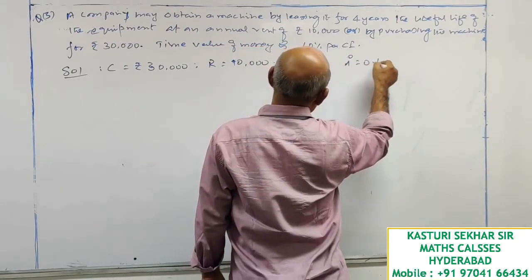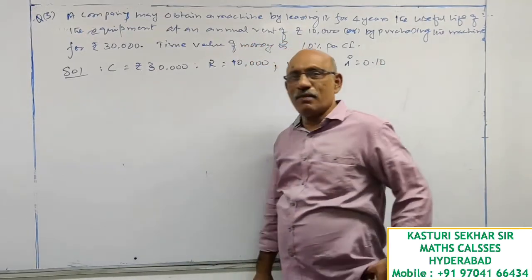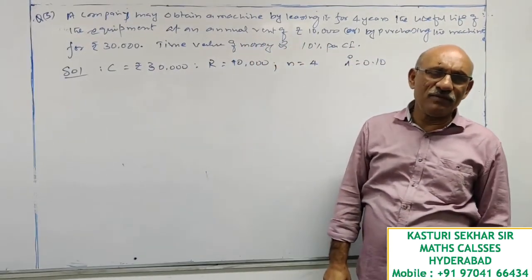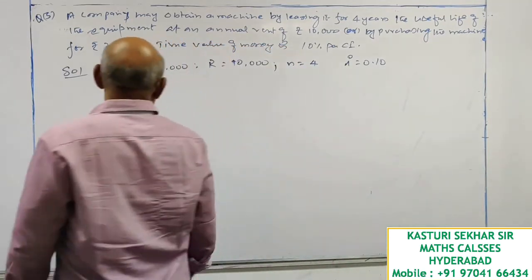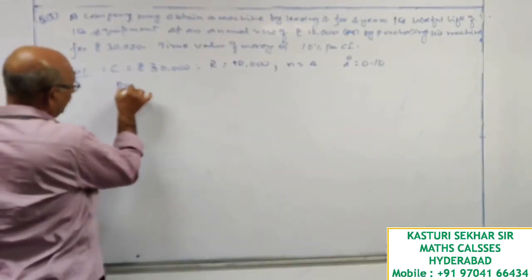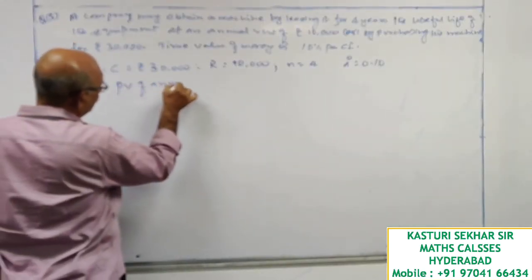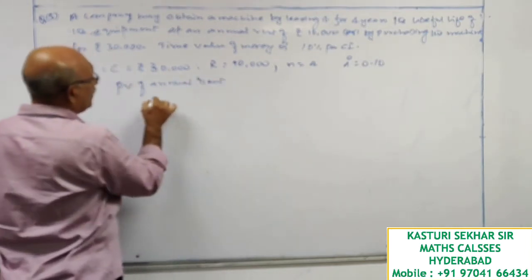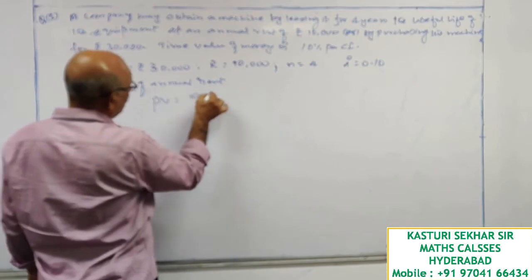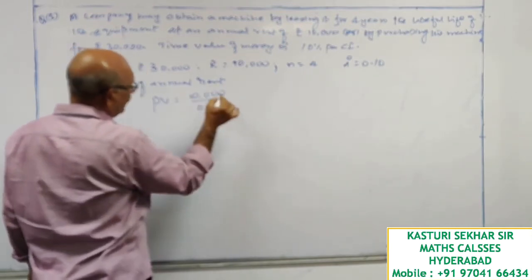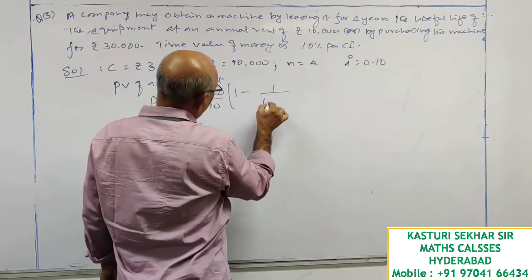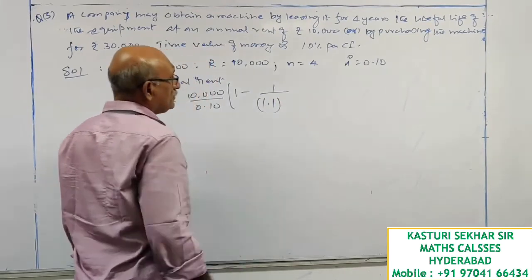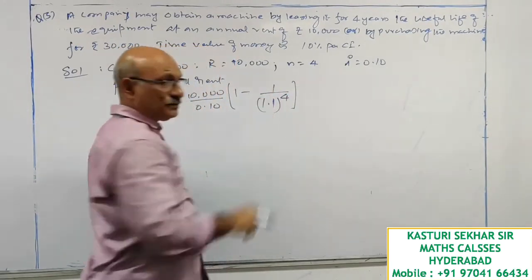Rate of interest, if the company borrows money from market, its value is 10%. So let me calculate the present value of annual rents. Present value is equal to 10,000 divided by 0.10, 1 minus 1 by 1.1 whole to the power of 4.